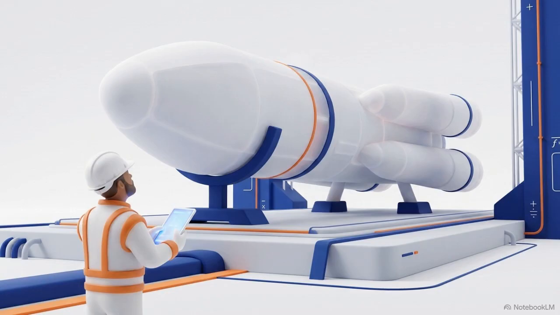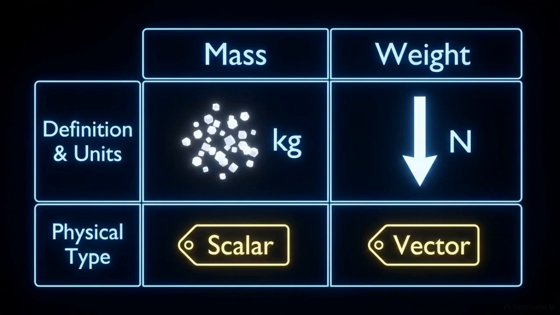It's the same logic engineers use to verify the mass of equipment based on how much it weighs before a launch. Mass is the amount of matter in an object, measured in kilograms. Weight is the gravitational force acting on it, measured in newtons. Mass is a scalar quantity, staying constant everywhere. Weight is a vector quantity, changing across different gravitational fields.